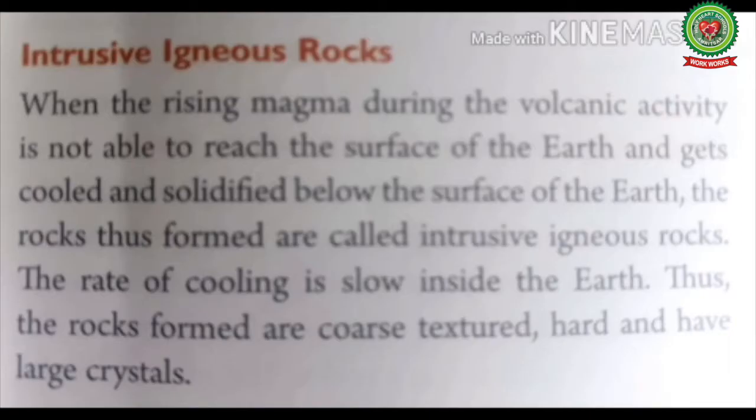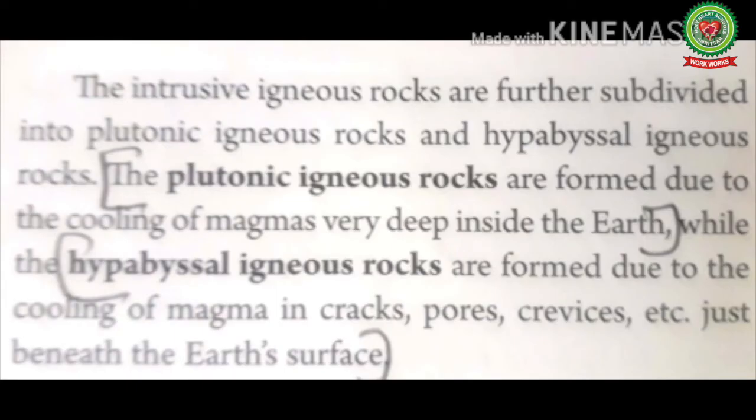Next we have intrusive igneous rocks. When the rising magma during the volcanic activity is not able to reach the surface of the earth and gets cooled and solidified below the surface of the earth, as I have shown you in the image before, the rocks thus formed are called intrusive igneous rocks. The rate of cooling is slow inside the earth, thus the rocks formed are coarse textured, hard and have large crystals. This I have already explained. An example of intrusive igneous rock is granite.